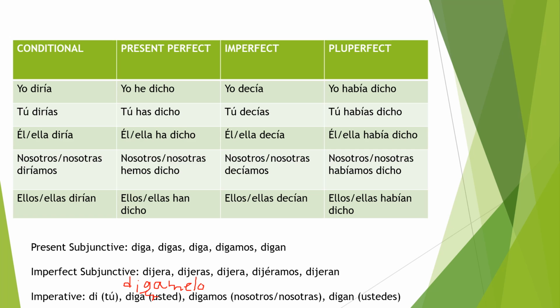Digamos. Let's say. So if we are making a proposition of some sort, digamos que somos amigos. Let's say that we are friends, for example. And if you're telling a group of people to say something, you would say díganlo. Say it. Díganlo.